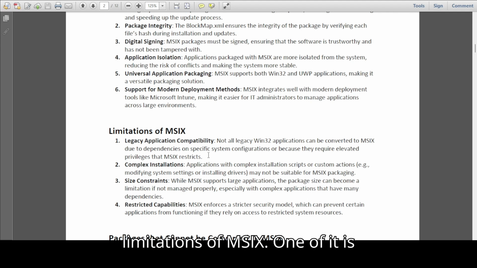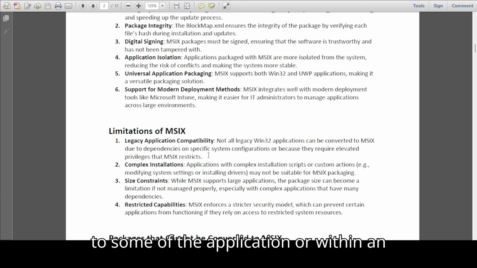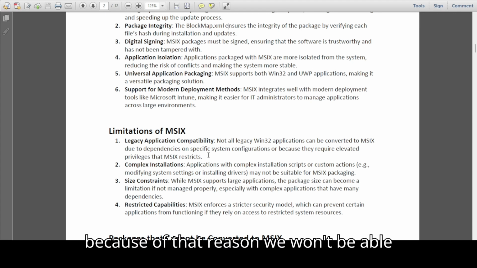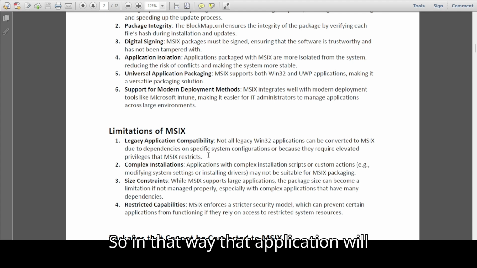So there are additional limitations of MSIX. One of them is that it does not allow elevated privilege, as the application is installed in a containerized folder, that is WindowsApps. There we don't have the write access, and also we can't provide elevated or admin rights to some of the applications within an MSIX. As simple as that. Because of that, we won't be able to work with some applications which do require admin rights. In that way, that application will fail.